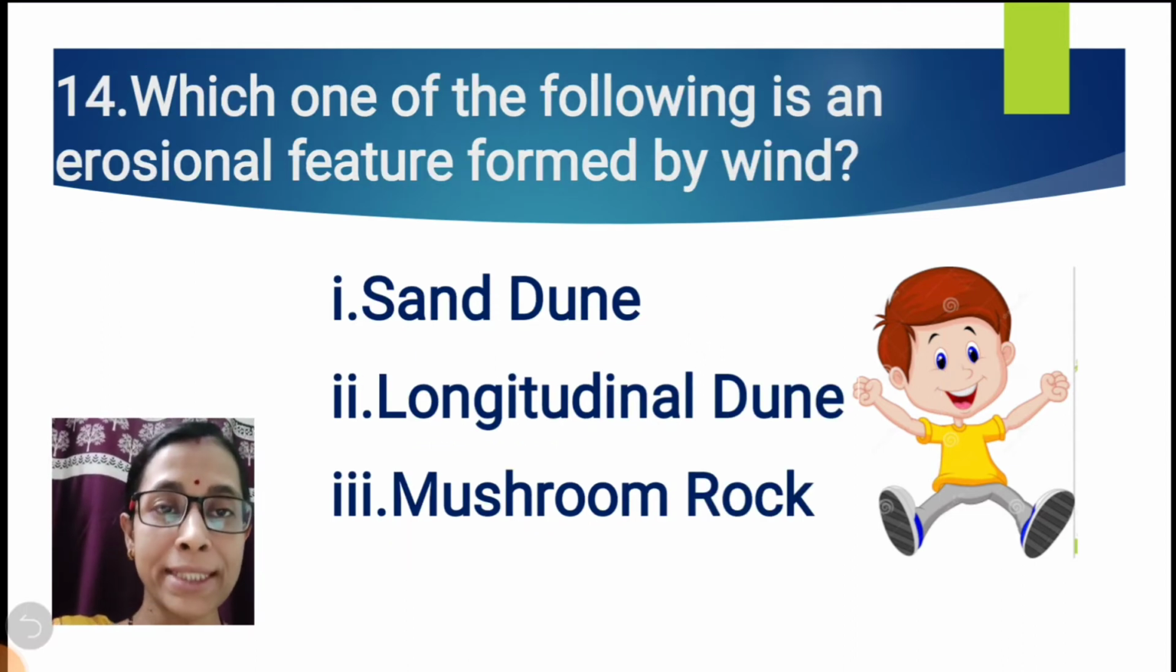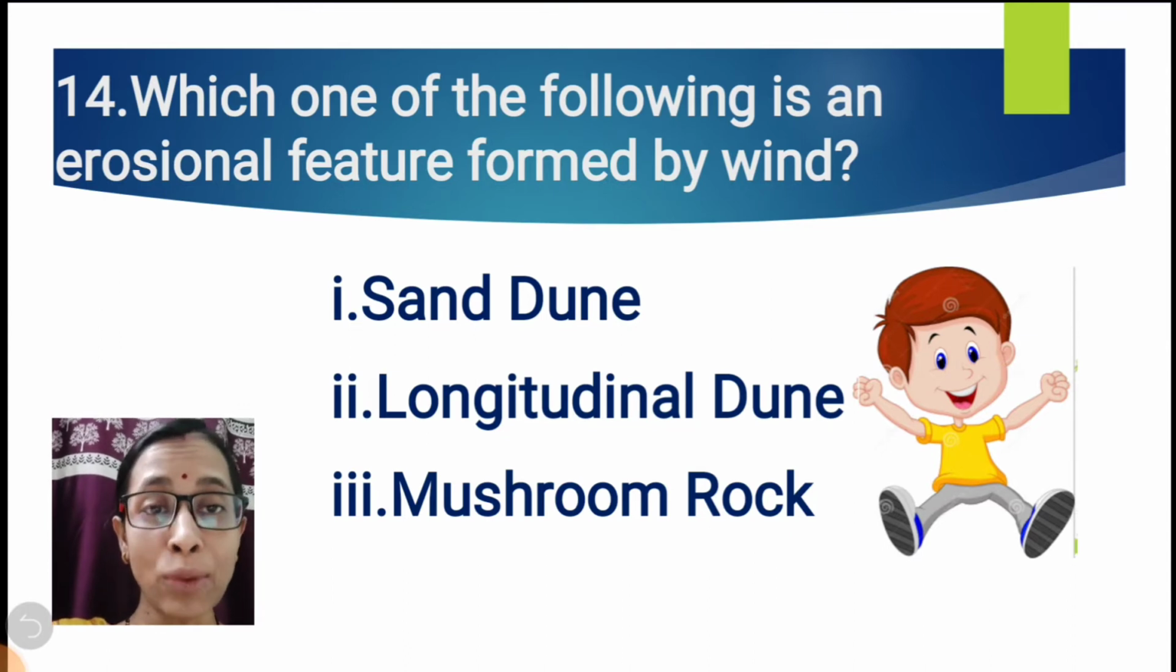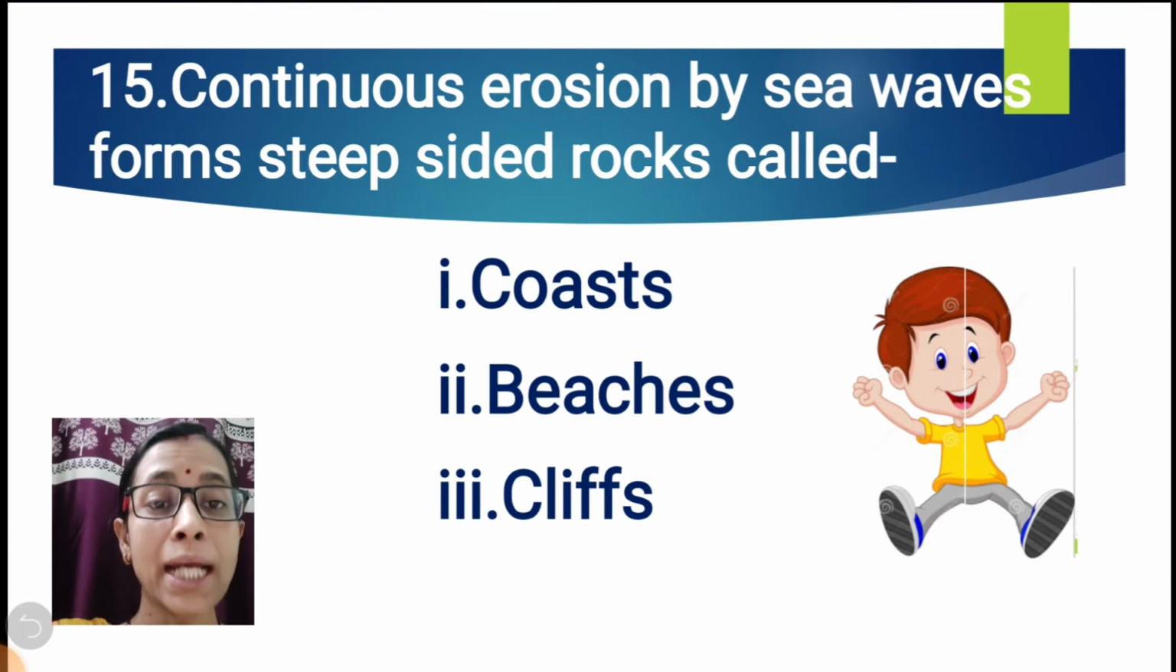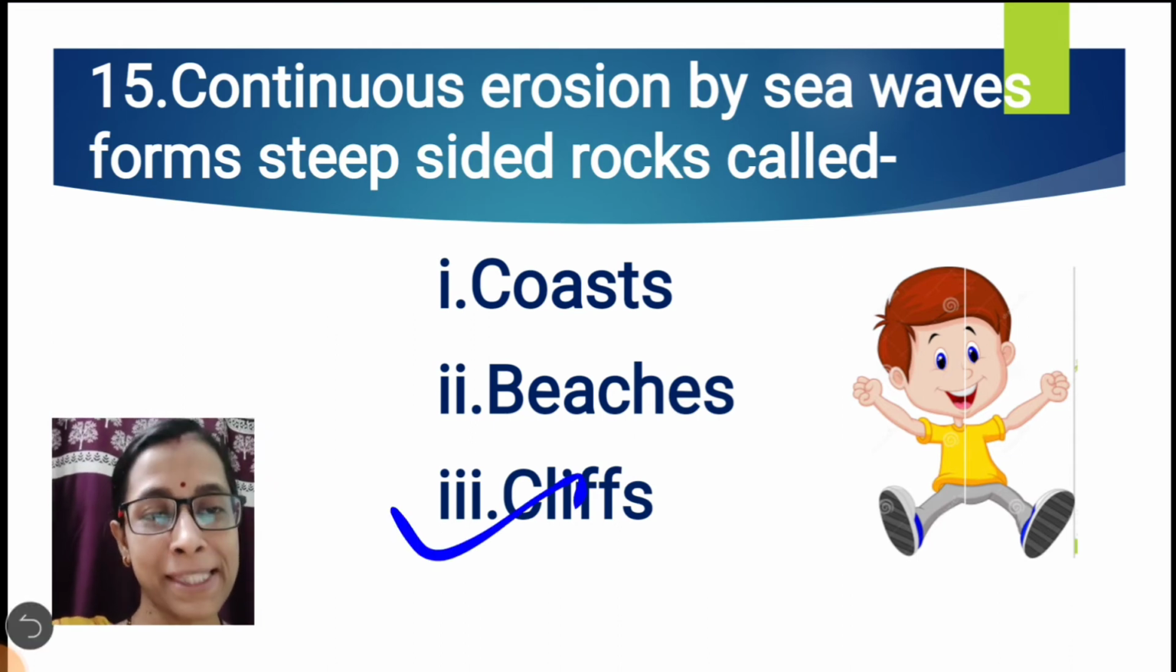Question number 14. Which one of the following is an erosional feature formed by wind? Sand dune, longitudinal dunes, or mushroom rock? You have to find out the erosional feature. So the correct option is mushroom rock, because sand dunes and longitudinal dunes are depositional features. Question number 15. Continuous erosion by sea waves forms steep-sided rocks called coast, beaches, or cliffs? The correct option is cliffs.